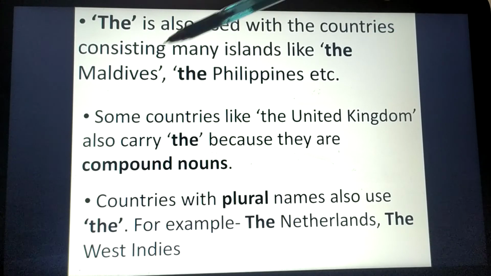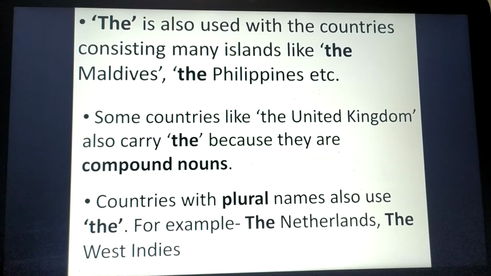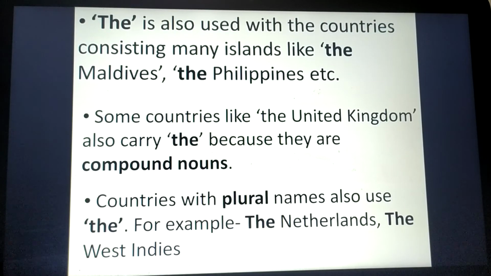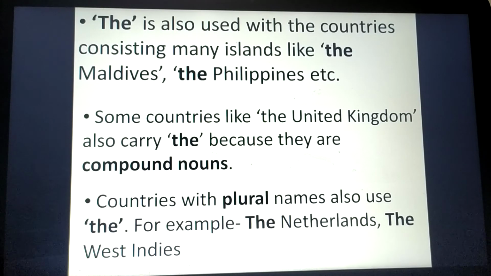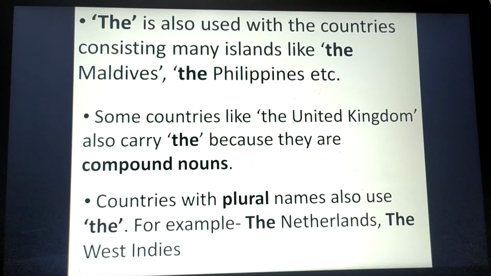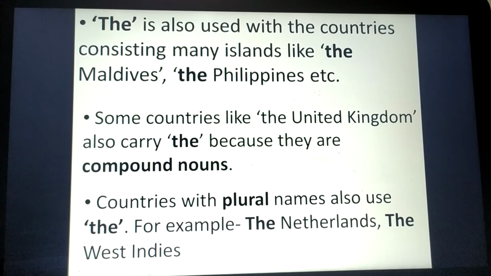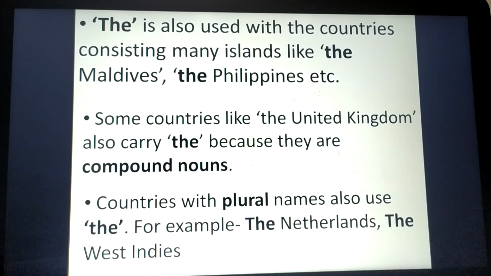The Philippines is not just one island, it's a group of many small islands. The same in the case of the Maldives. There are many small islands, but collectively it is known as the Maldives, right? So in that case, we will use the before the name of that particular country.